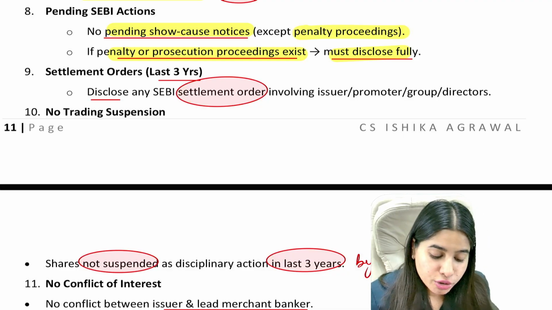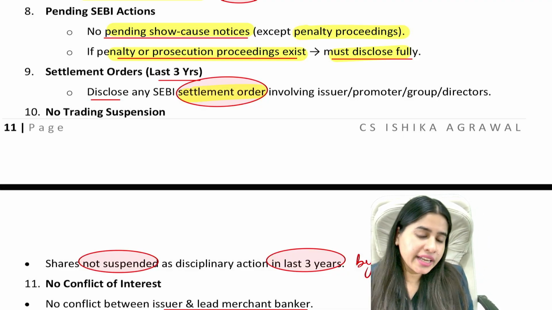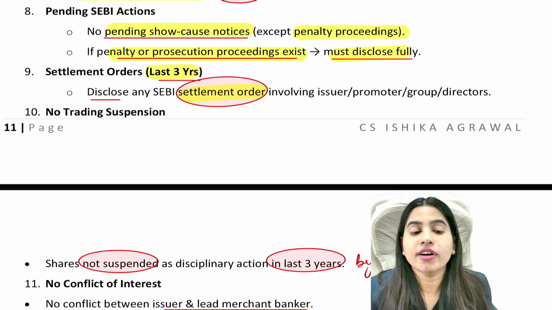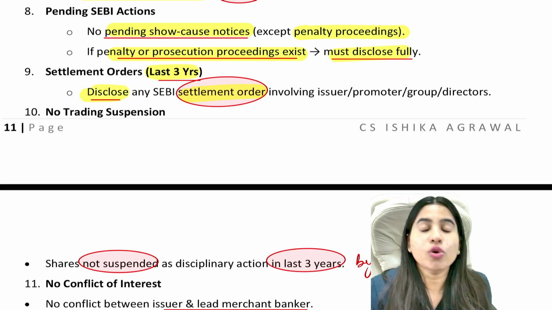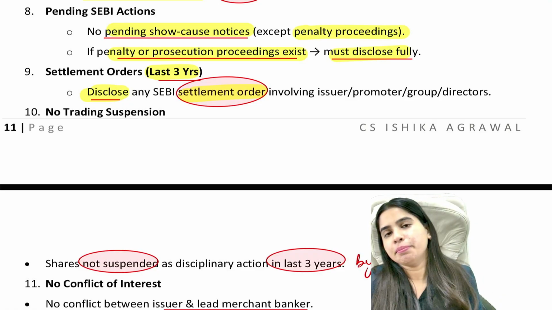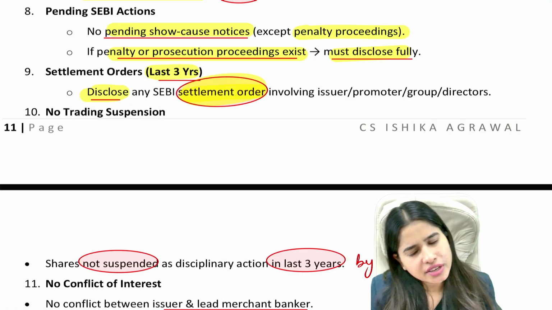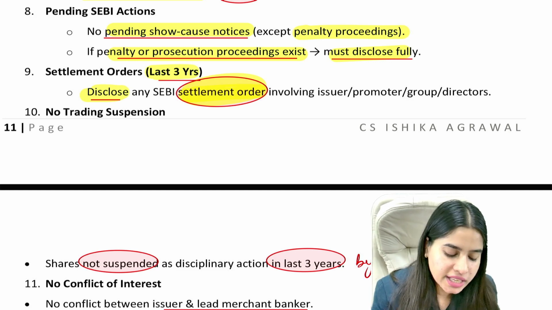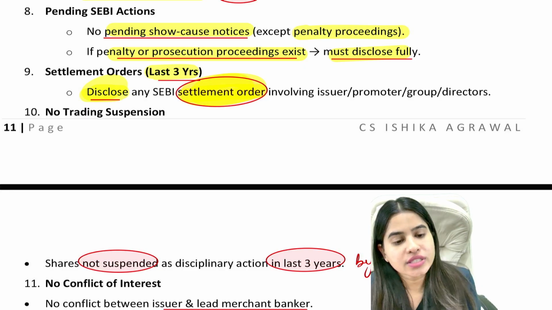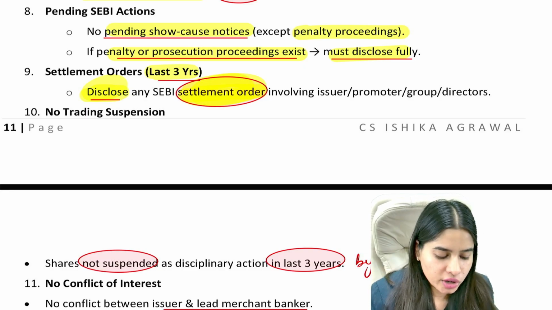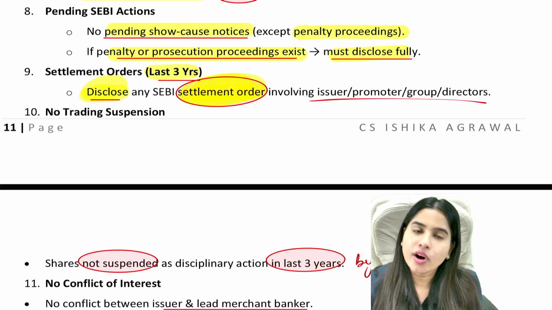Next is there should be no... if there is any settlement order in the last 3 years, then you have to disclose all the settlement orders before going for fast track. So if there is a settlement order, can you go for fast track? Yes, you can go for fast track, but the only thing is you have to disclose to SEBI about all the settlement orders done with the company or promoter or directors.